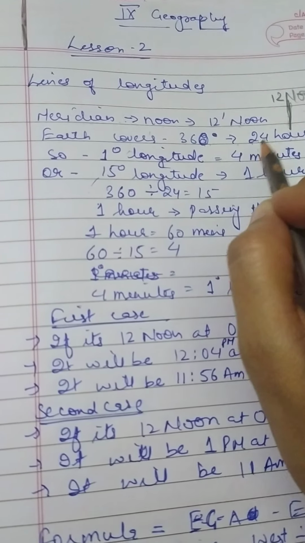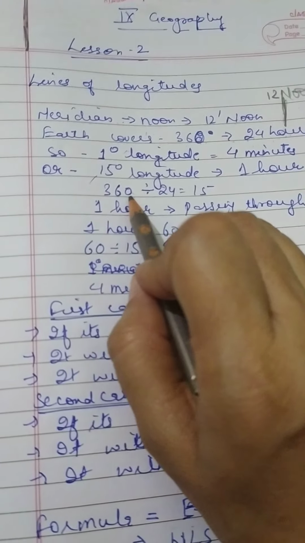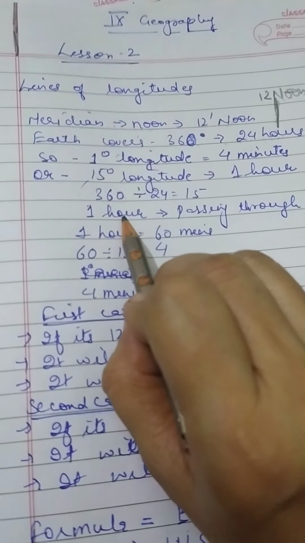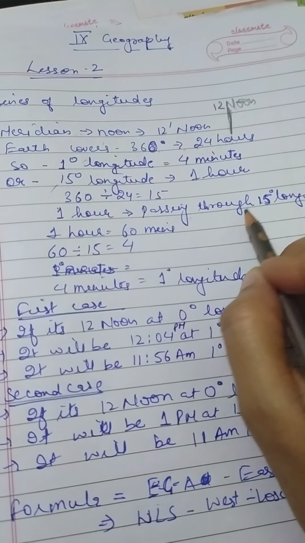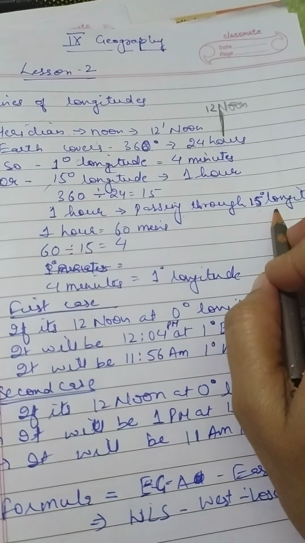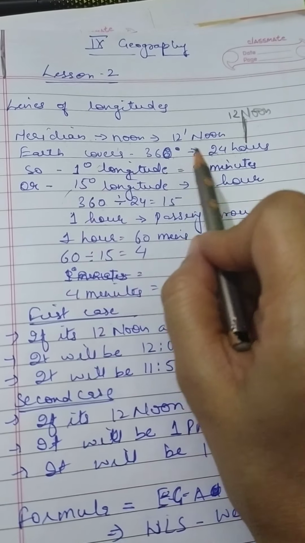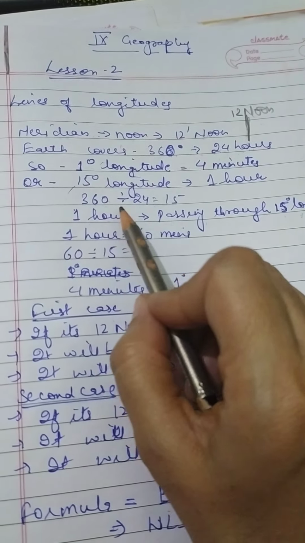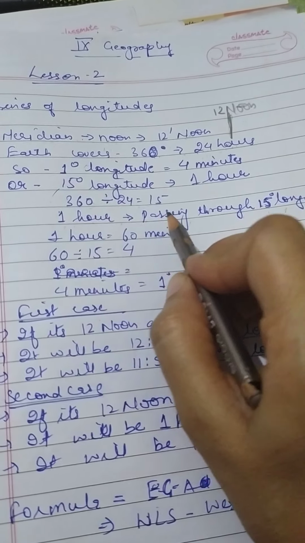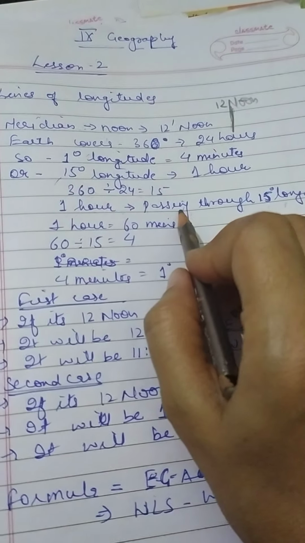360 degrees of longitude are covered by the earth in 24 hours. It means what? If we divide 360 by 24, we get the answer 15. That means in 1 hour, the sun is passing through 15 lines of longitude. I hope it's clear to you, when we divide 360 by 24 hours, we get the answer 15. It means that in 1 hour, the earth passes through 15 lines of longitude.